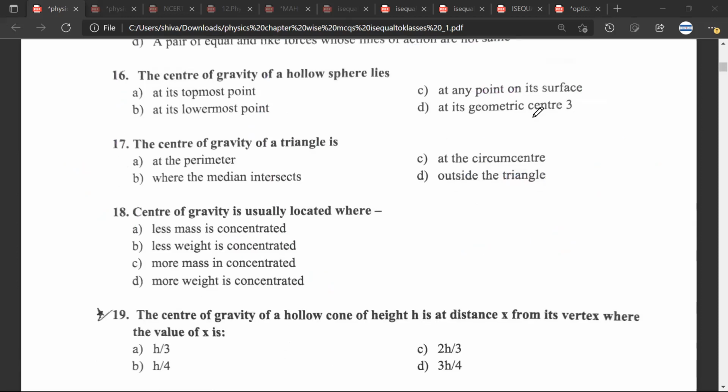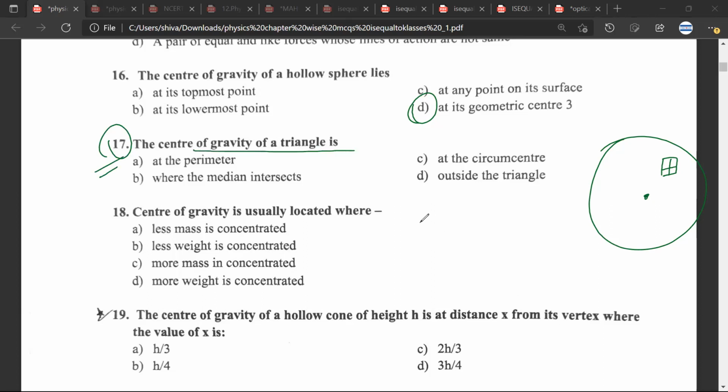The center of gravity of a hollow sphere lies? D. Great. It will be lying at the geometric center. So if I have a hollow sphere like this, of course it will lie at the center. Question number 17.